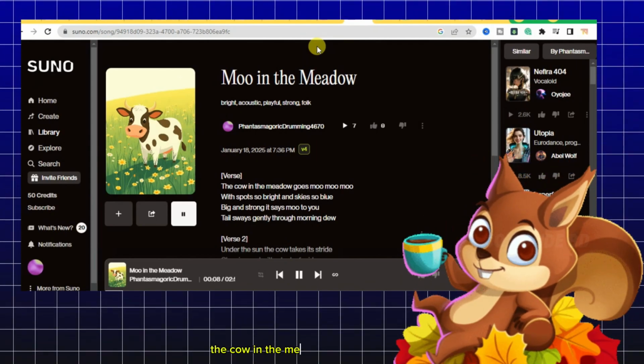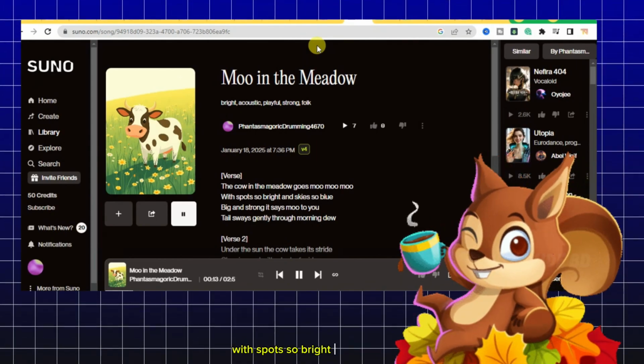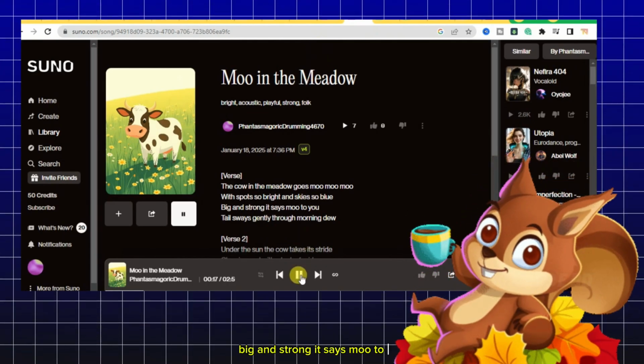The cow in the meadow goes moo, moo, moo, with spots so bright and skies so blue. Big and strong, it says moo to you.